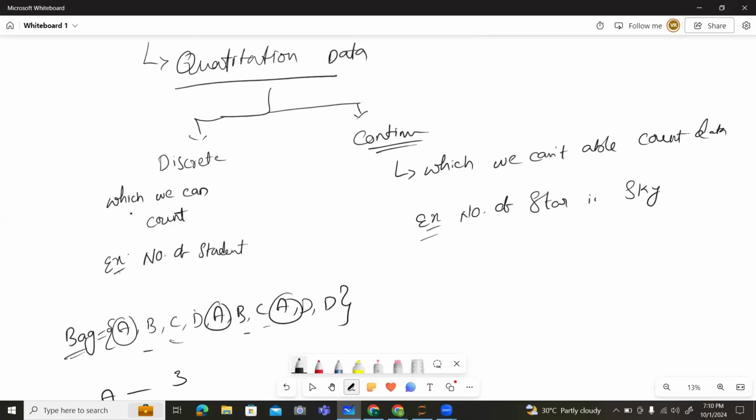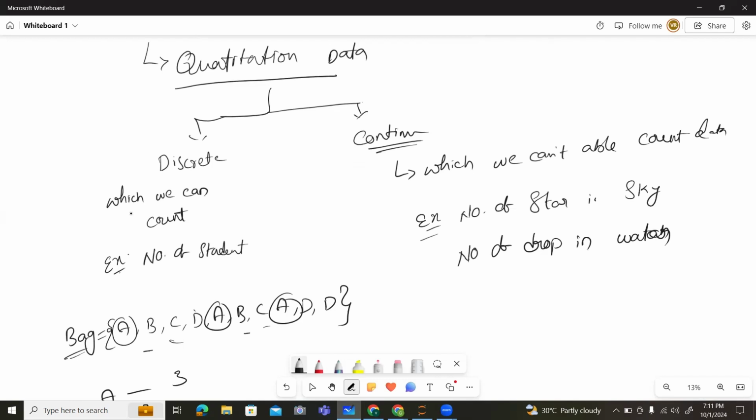We can't count them. Another example is the number of drops in water. Is it possible to count the drops in water? No, right? So this is known as continuous data. Discrete data is what we can count, and continuous data is what we can't count.